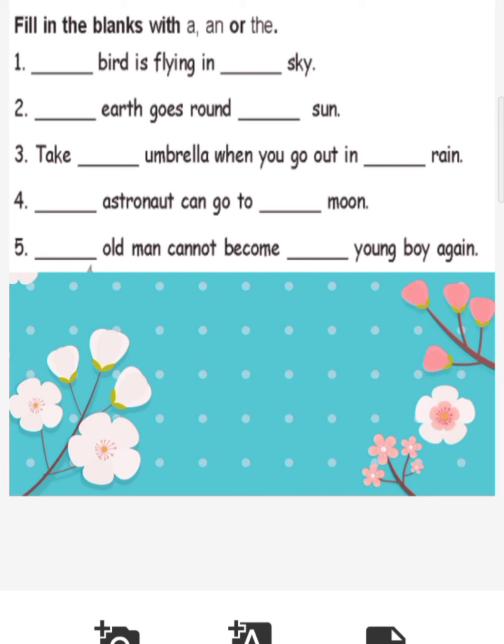Take dash umbrella when you go out in dash rain. So take an umbrella when you go out in the rain. Rain again always definite article. An astronaut can go to the moon. An astronaut. An. The moon. Again moon always definite article. An old man cannot become a young boy again. Indefinite article a.